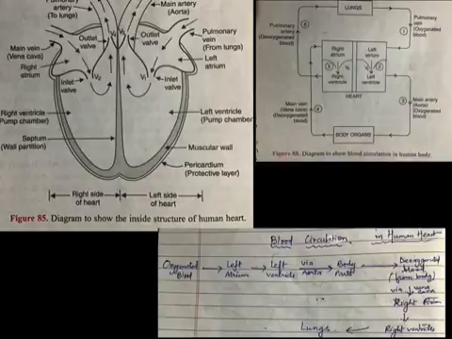The main artery carries blood to all the organs of the body like head, chest, arm, stomach, intestines, liver, kidney, trunk and leg except the lungs, right?